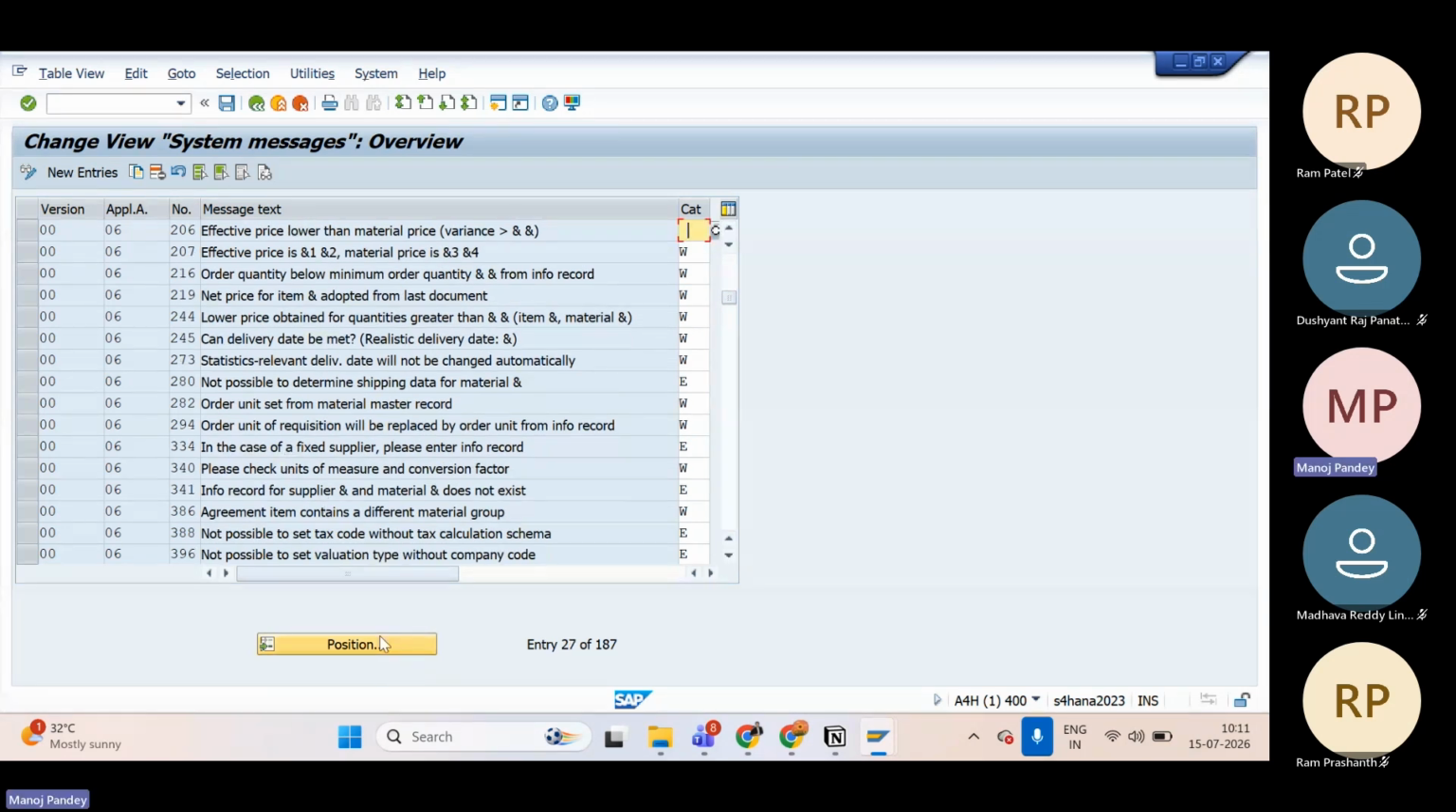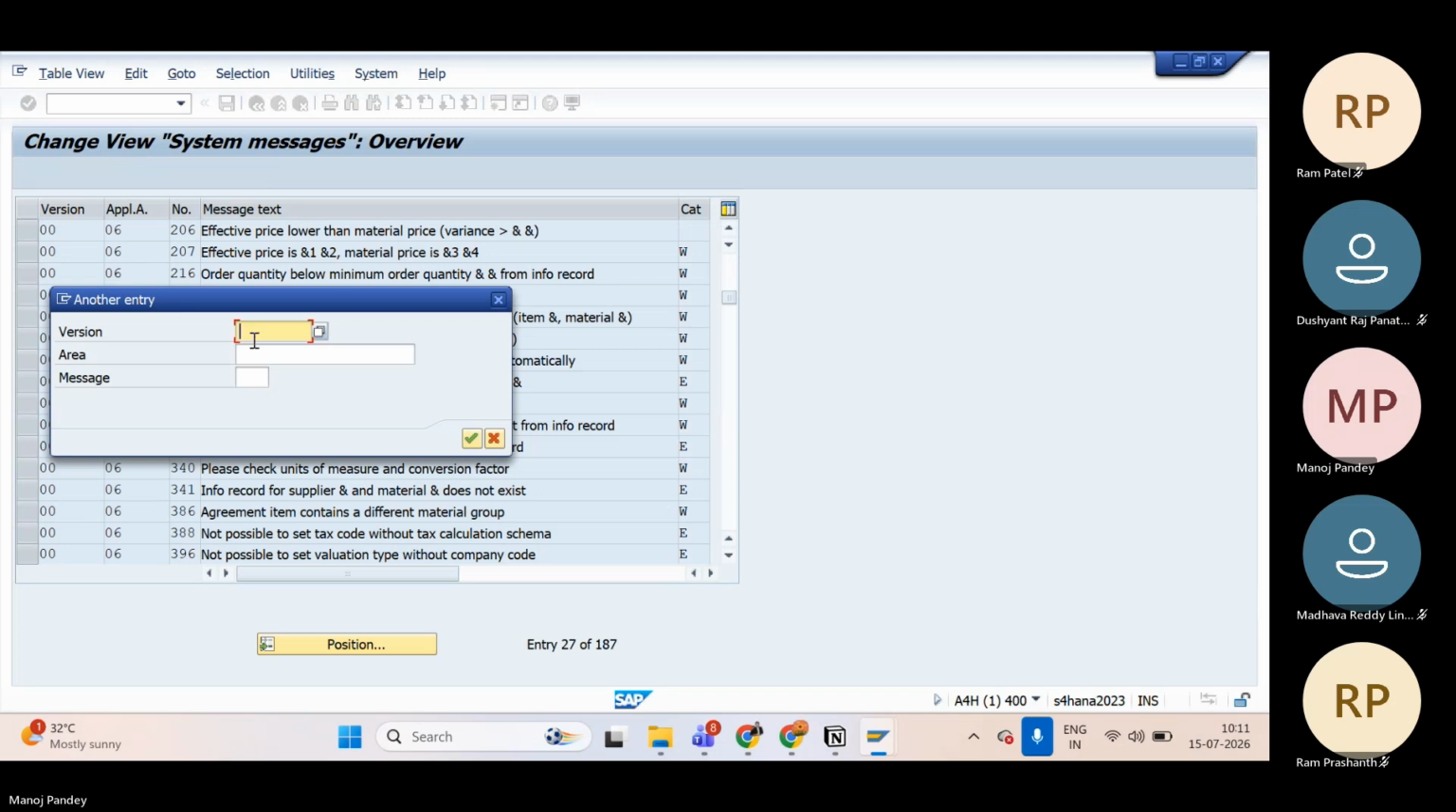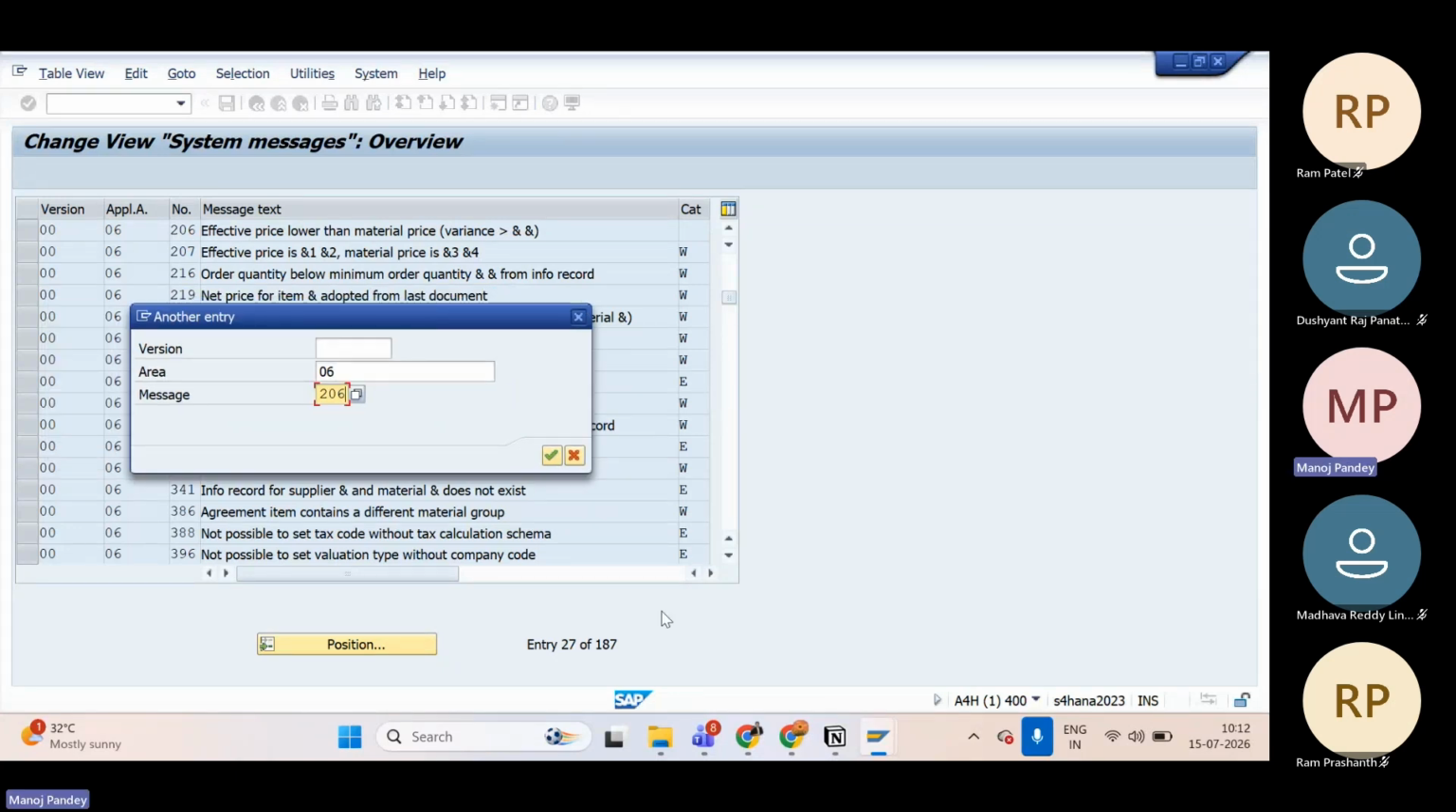So if you just want to see directly, error-wise, message-number-wise, you must be aware of the area and message number for that. Whenever the error is coming, in the technical field you will see this area and message number also displayed. Whenever you are creating some document and you are facing some warning or error, this area and message is also displayed there. So from there you can see, okay, this I need to change from warning to error. And from here also, by scrolling down, you can check one by one.